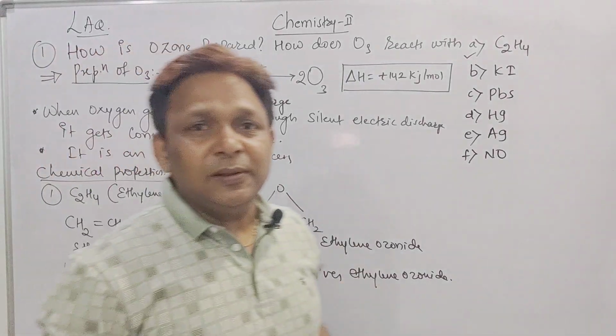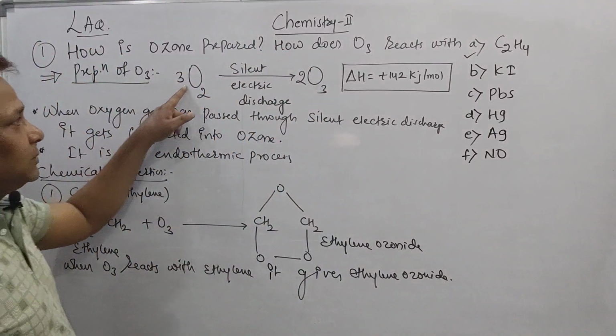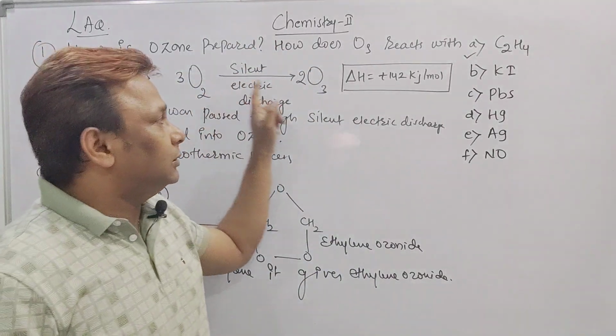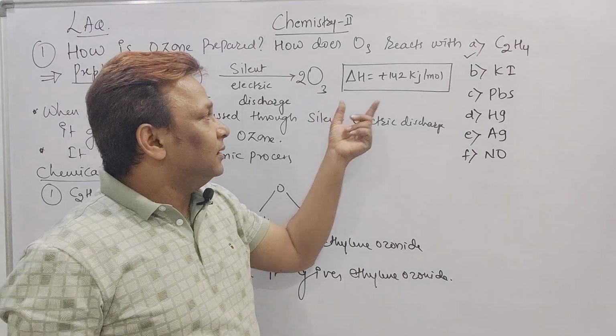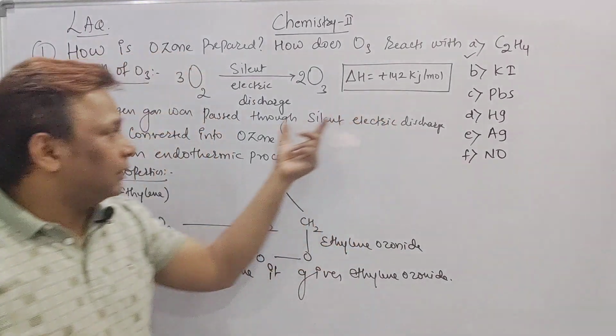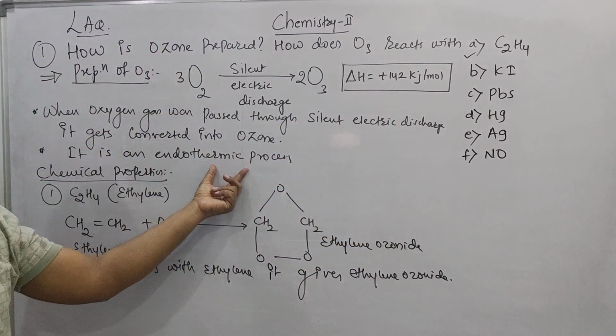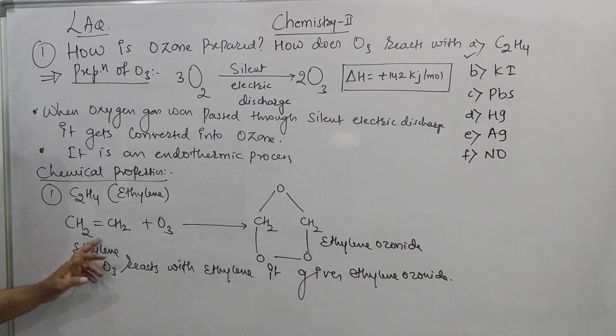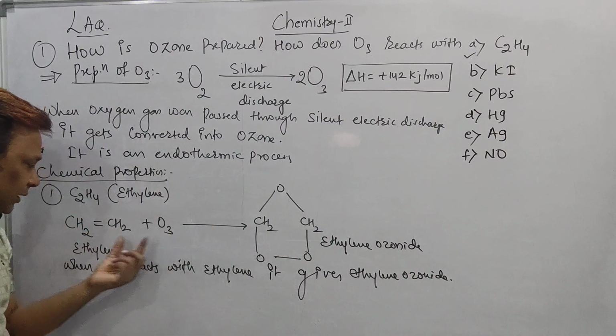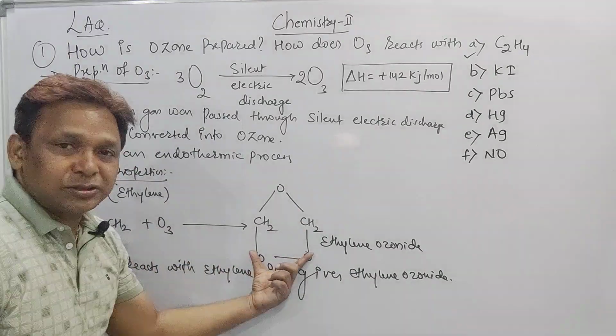So beta, the first one: when oxygen gas passes through silent electric discharge, it will be converted into ozone. It is an endothermic process. If you write up to here, you will get the 2 marks. Second one, beta, ethylene with the ozone. When ozone reacts with ethylene, it gives rise to ethylene ozonide.